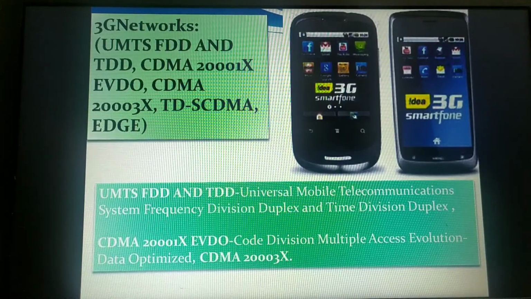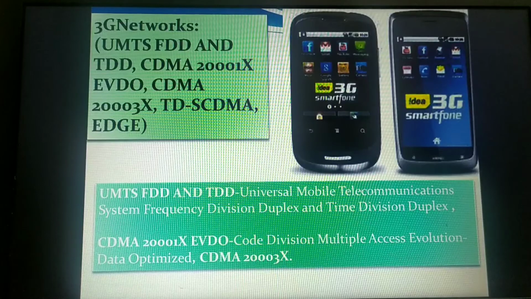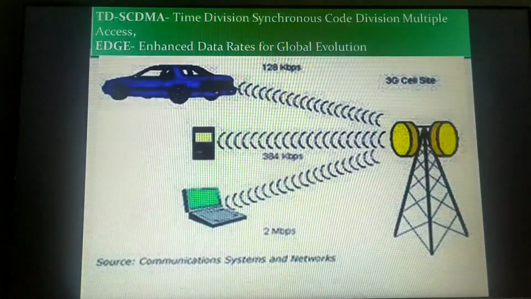Now 3G is the specification for the third generation of mobile communication technology, and it promises an increased bandwidth speed of 384 kilobits per second when the device is stationary or moving at a pedestrian speed. That means if a person is walking on the streets, the data rate he receives is almost 384 kilobits per second.